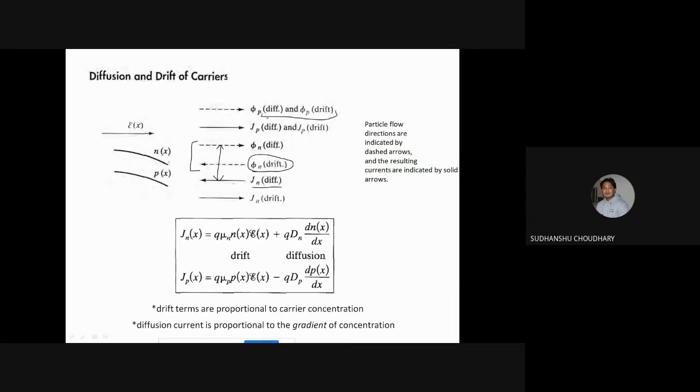Similarly, the drift current will be opposite to the direction of drift. So you can notice that electrons are diffusing from left to right, so the current due to diffusion is from right to left. Similarly, electrons are drifting from right to left, so the current due to drift is from left to right. This is an important picture, and by this one can visualize both diffusion and drift of carriers, and the current densities due to them, in the same picture.